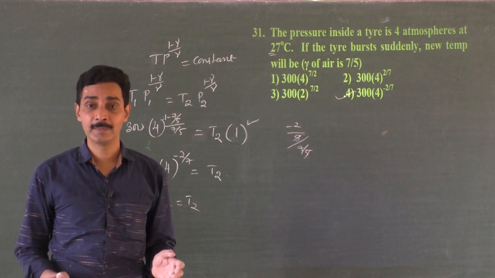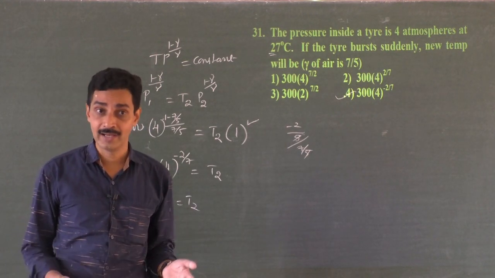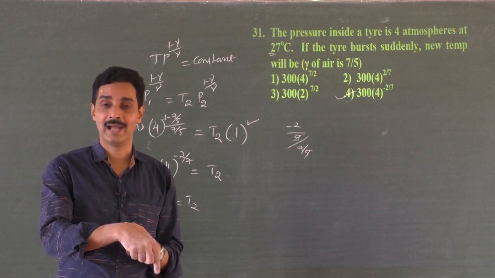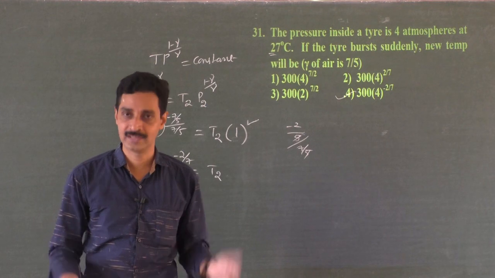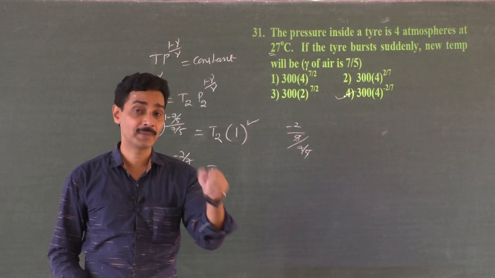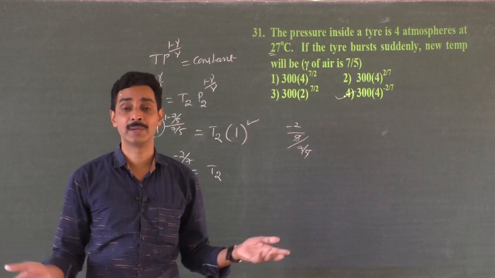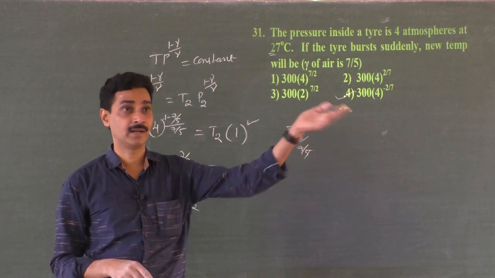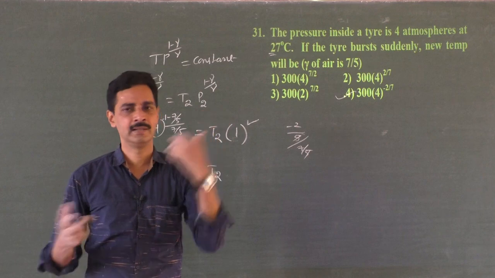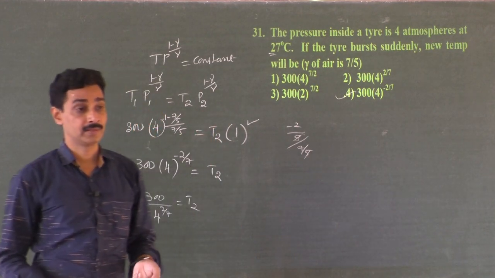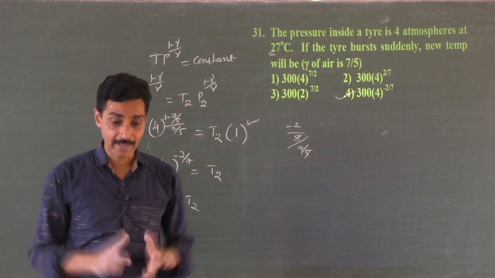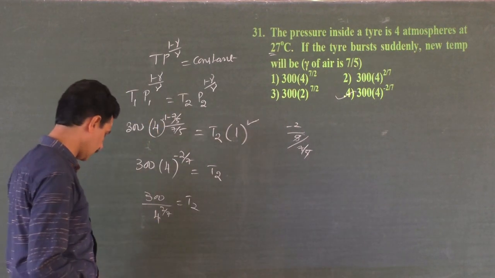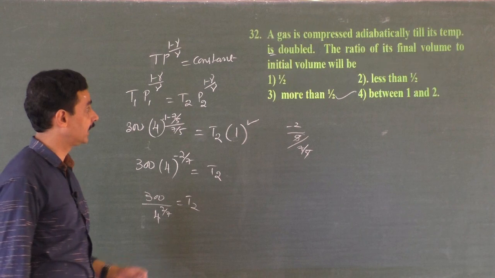When a gas cylinder bursts, if there is fire, that is because of the inflammable property of that gas. It may catch fire because of some other reason, not because of increase in temperature of the gas. When the gas suddenly expands, it cools. Suppose it is an inflammable gas, if it catches a small fire, then it bursts out. But when a gas really expands suddenly, it cools down, its temperature decreases. So that is one conclusion. We will come across that problem again.